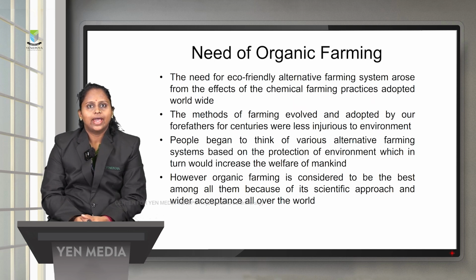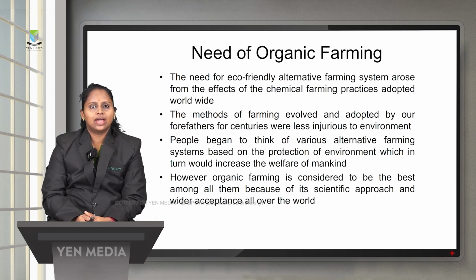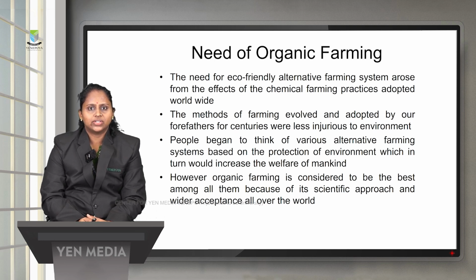So the need for an eco-friendly alternative farming system arose from the effects of chemical farming. The main methods of farming adopted by our forefathers for centuries were much less injurious to the environment. So people began to think of various alternative methods, and however organic farming is considered the best approach to farming because it is a scientific approach and it has wider acceptance all over the world.